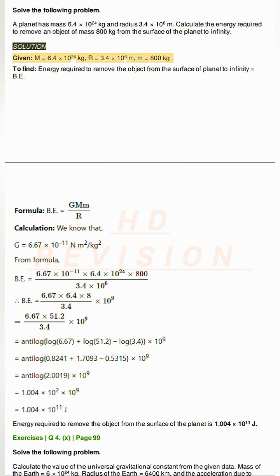Given M equals 6.4 times 10²⁴ kg, R equals 3.4 times 10⁶ meters, m equals 800 kg. To find energy required to remove the object from the surface of planet to infinity. Energy required to remove the object from the surface of the planet is 1.004 times 10¹¹ J.